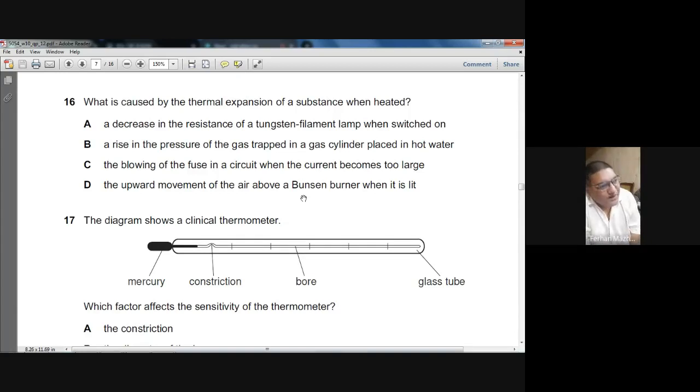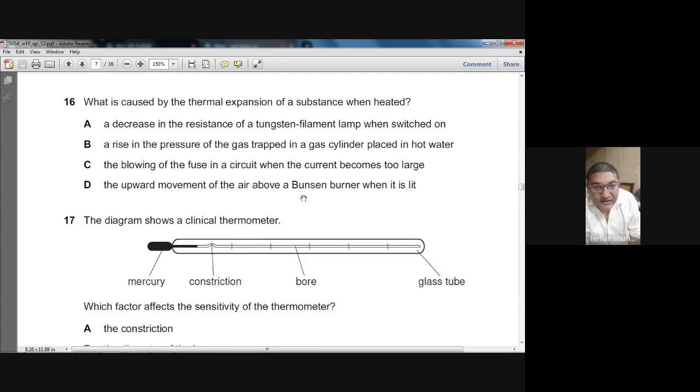A: a decrease in the resistance of a tungsten filament lamp when switched on. When you heat, the tungsten's resistance does not decrease. Tungsten's resistance increases. B: a rise in the pressure of the gas trapped in a gas cylinder placed in hot water.